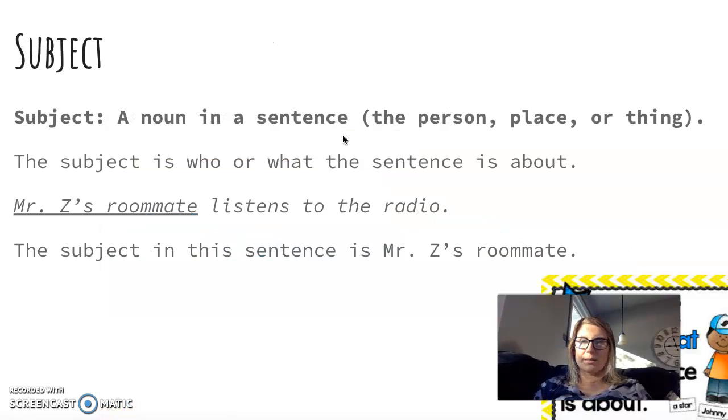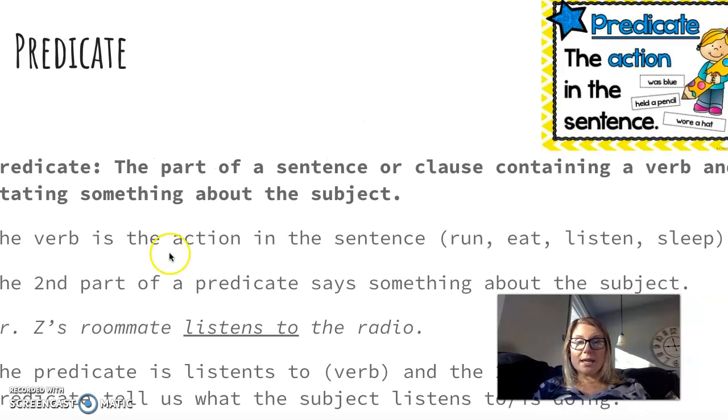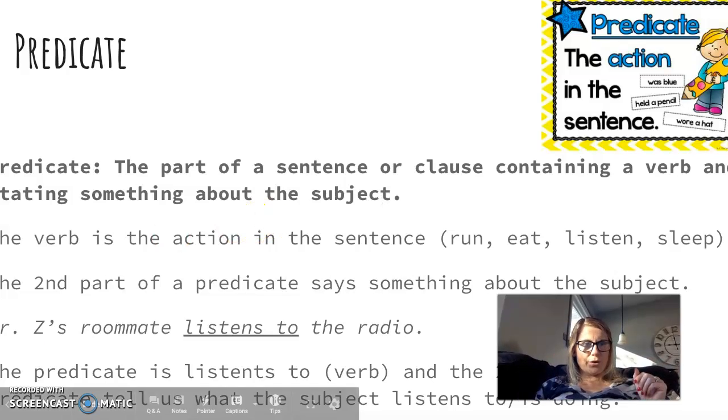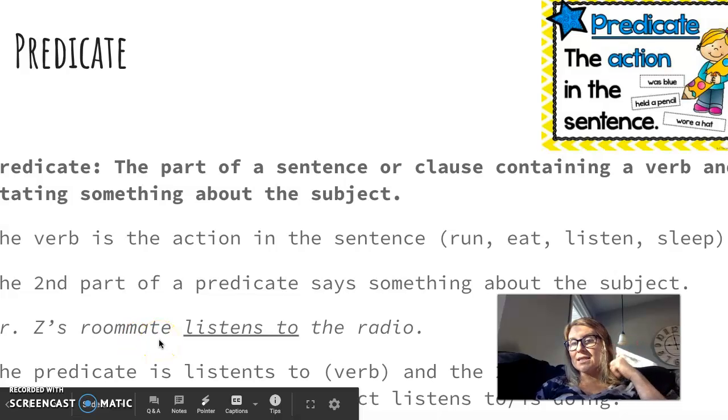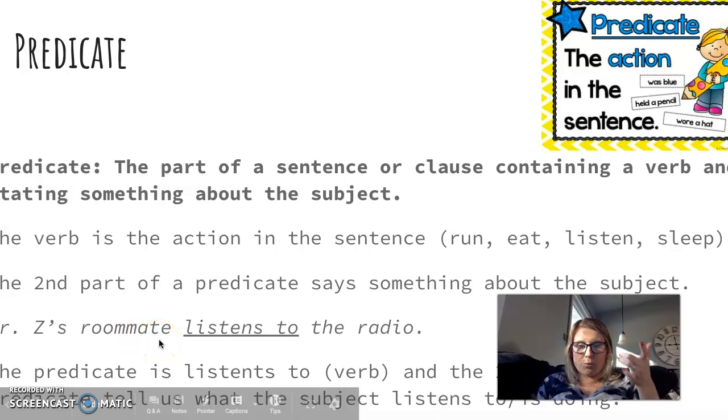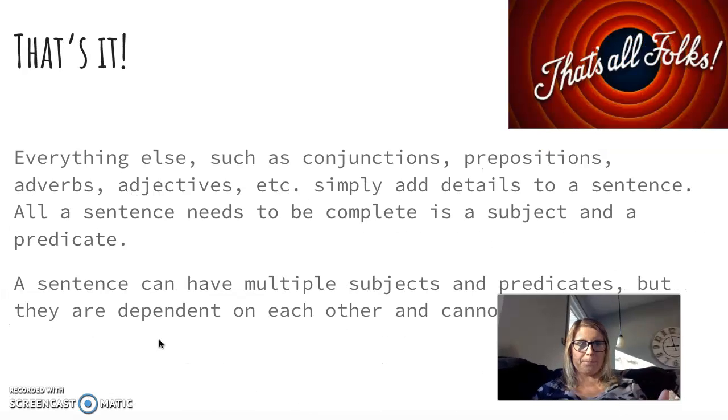So a subject is a noun, person, place, or thing. Mr. Z's roommate is the subject in this sentence. Mr. Z's roommate listens to the radio. The subject in the sentence is Mr. Z's roommate. The predicate is the part of the sentence that has the verb. It either is what the subject is doing or what the subject is, and sometimes it will just literally be is. So for this one, Mr. Z's roommate listens to the radio. Listens is the predicate. It's the verb part, okay?